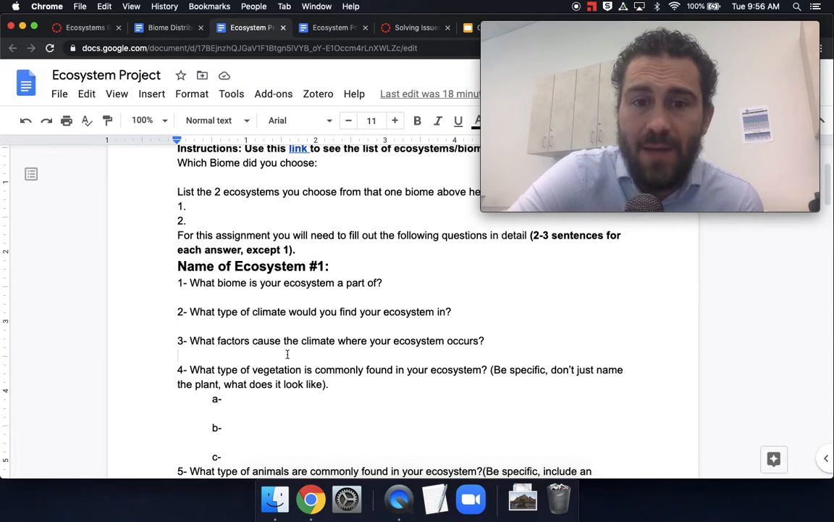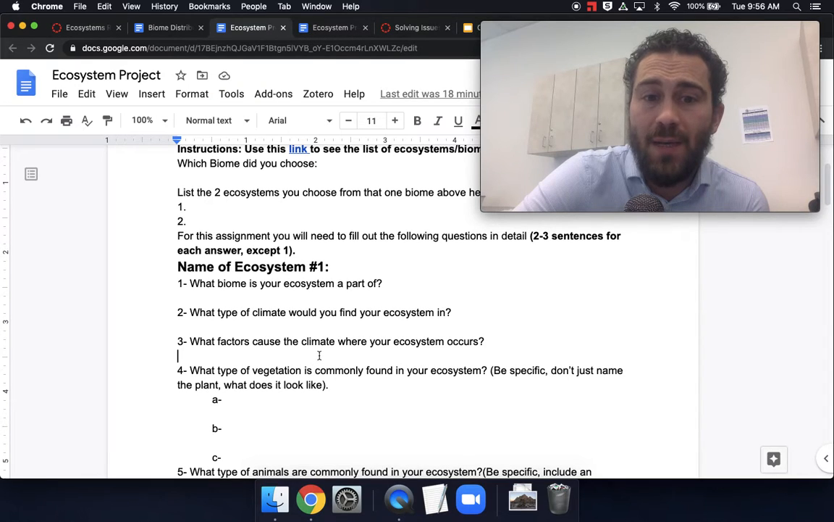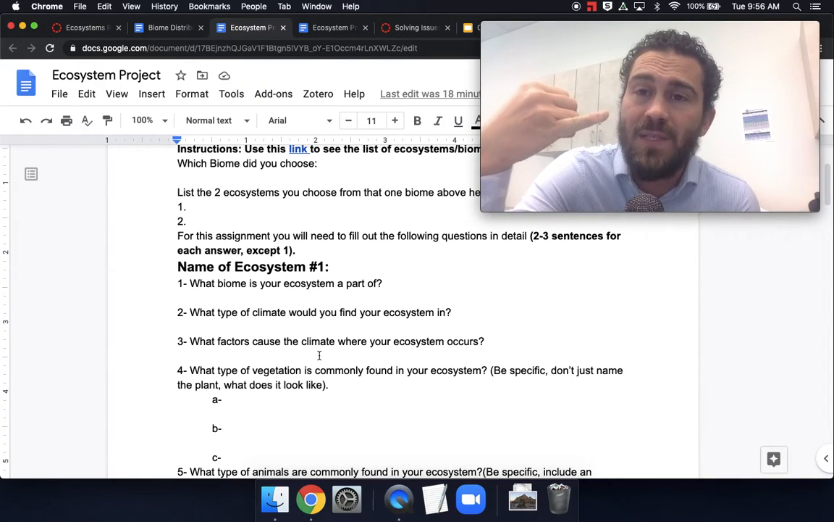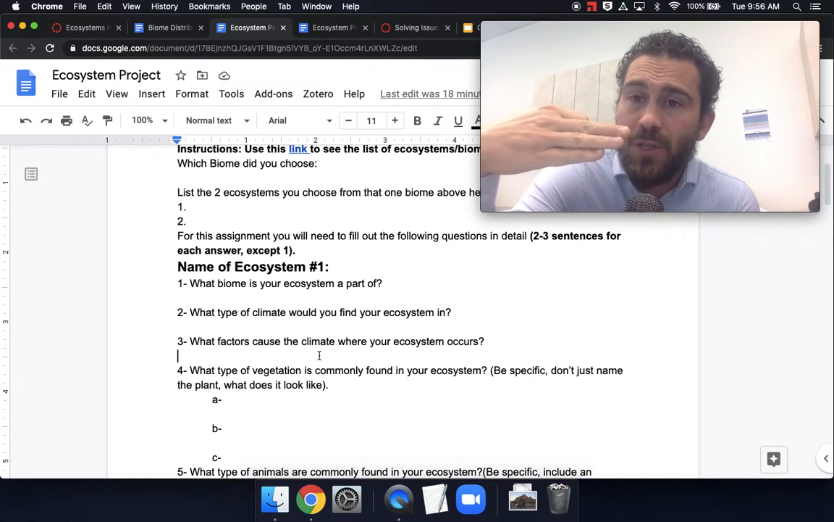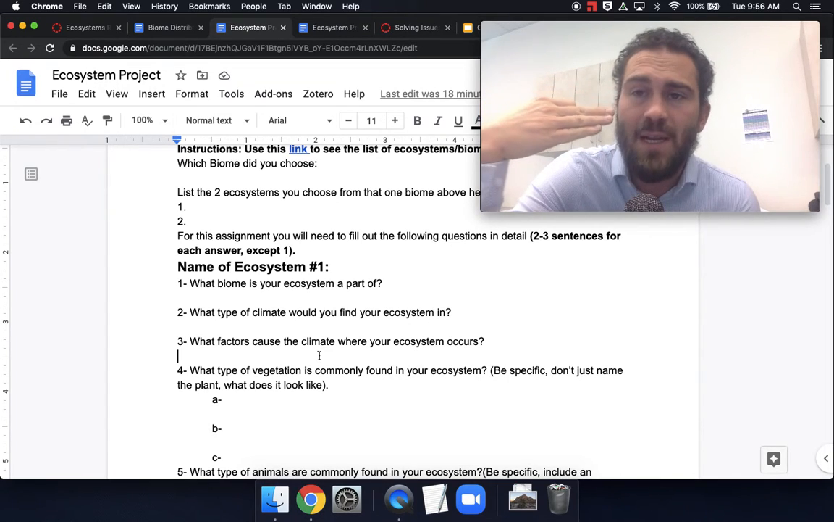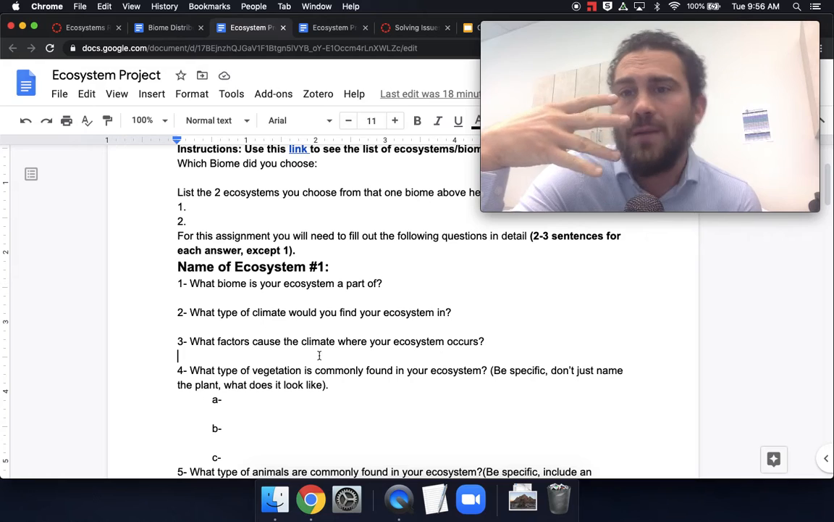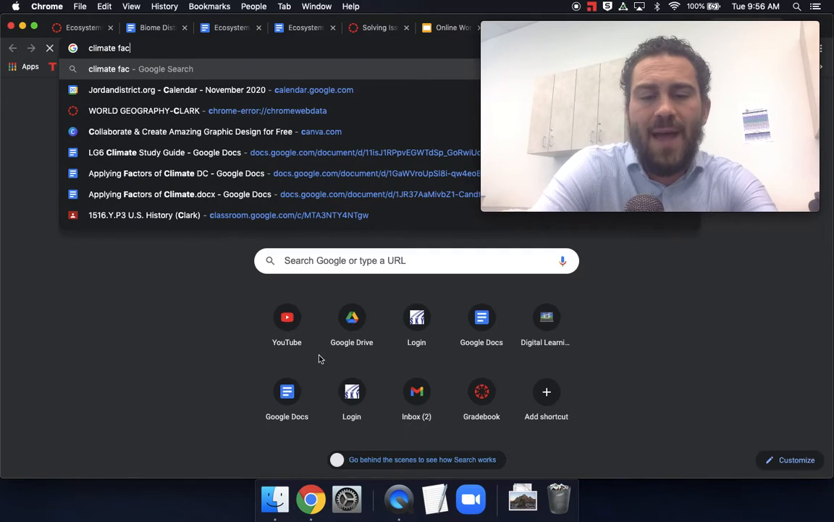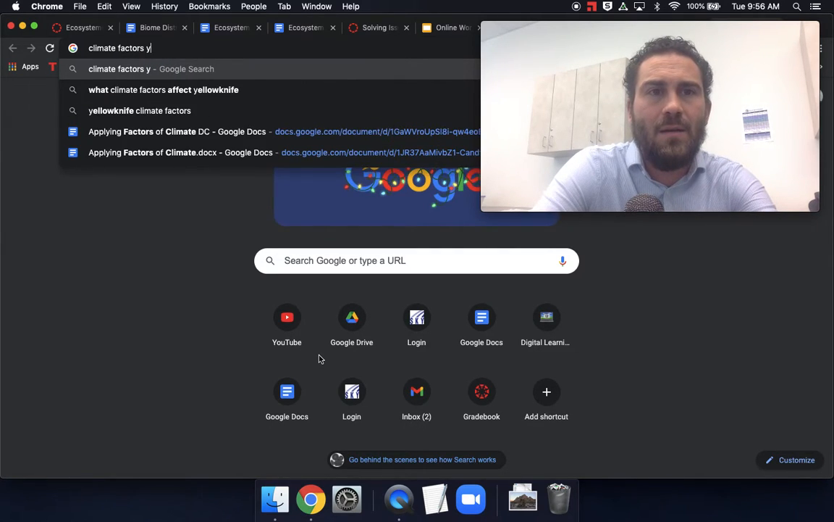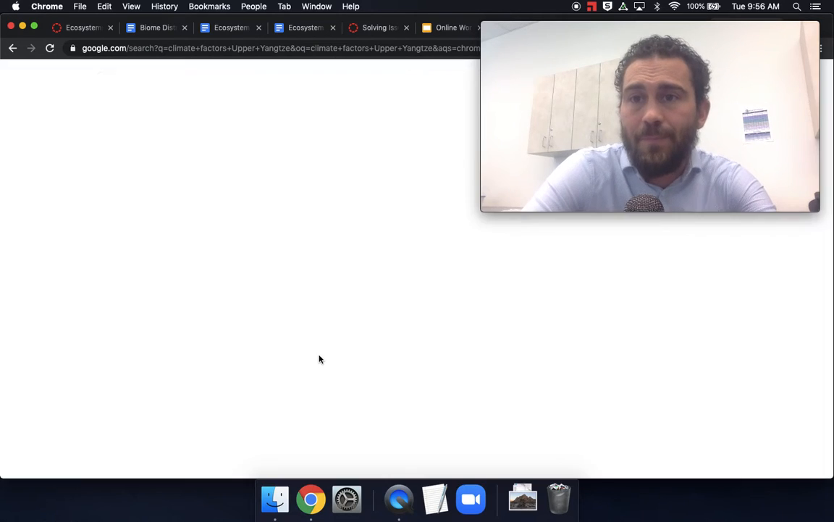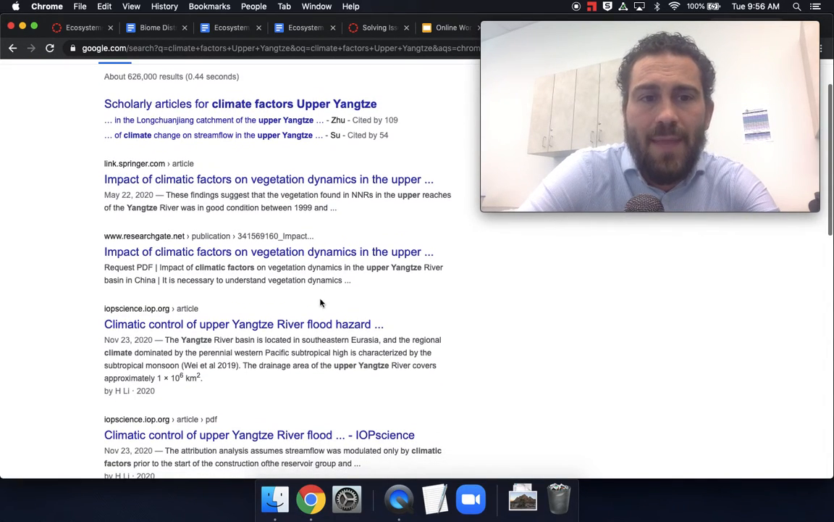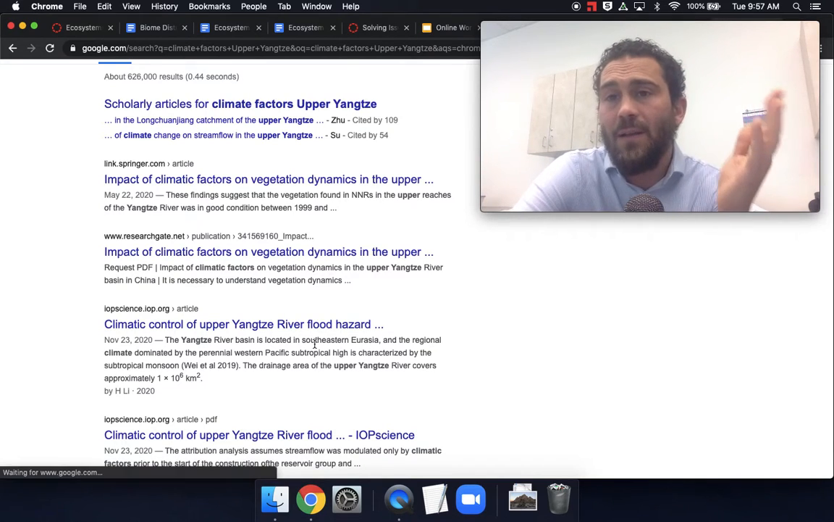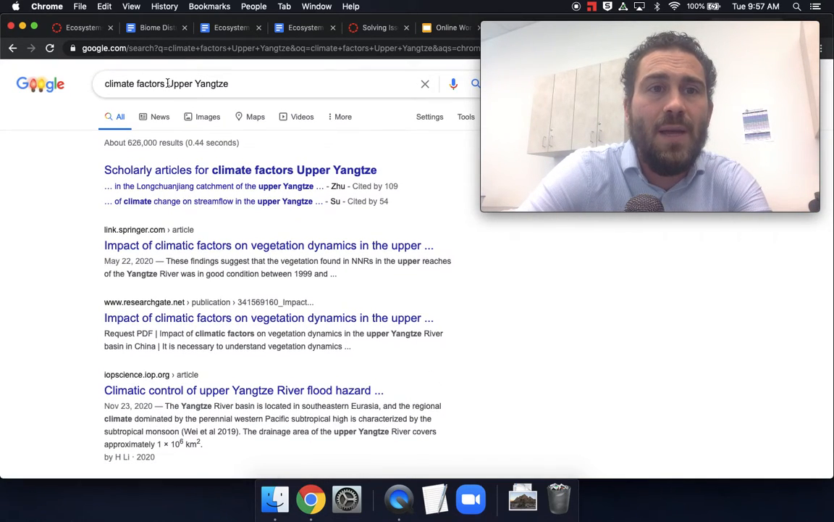What four factors cause the climate in your ecosystem? You can think back to what we've studied. We've studied prevailing winds, ocean currents, landform ocean relationship, rain shadow effect, and latitude belts. Those are four factors, and you can type in climate factors, Upper Yangtze River, and this will give you some information, or you can take a look at where it is, and we'll just do Upper Yangtze.